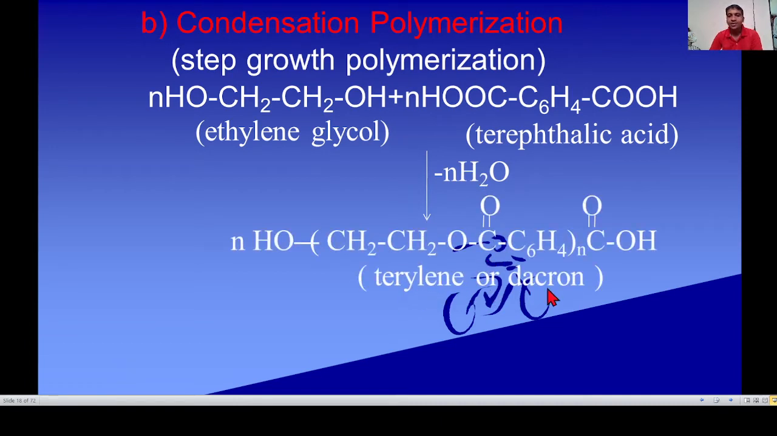To form this terylene, also called Dacron. Dacron is an example of condensation polymerization. Ethylene glycol on reaction with terephthalic acid, by the elimination of water molecules, forms this terylene or Dacron. It is also called a polyester.